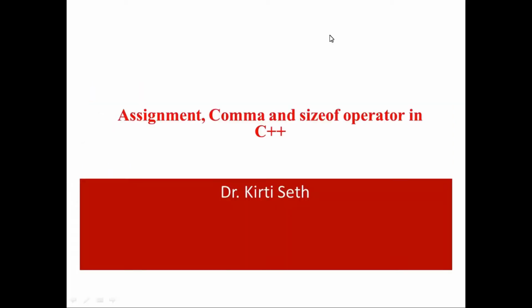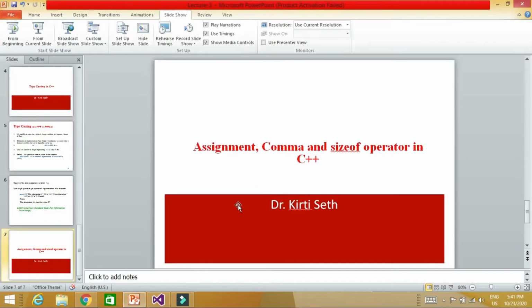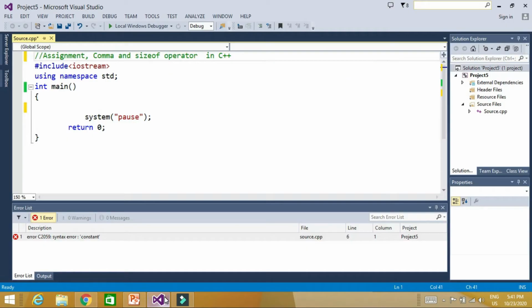C++. Hello everyone. In this video, we are going to discuss three important operators of C++: assignment, comma, and sizeof operators. So we will be discussing these operators using Visual Studio directly. So let's check the assignment operator.